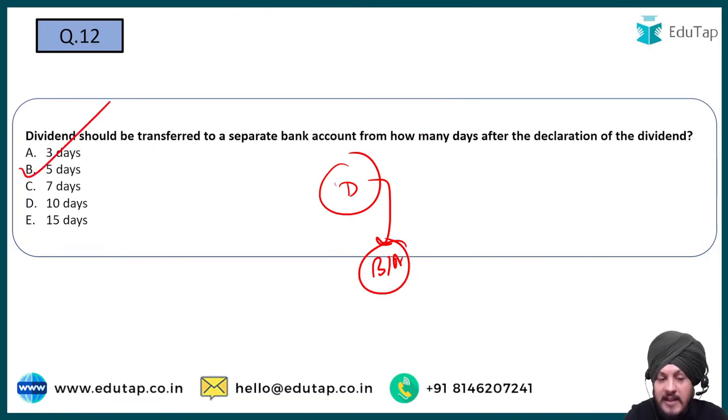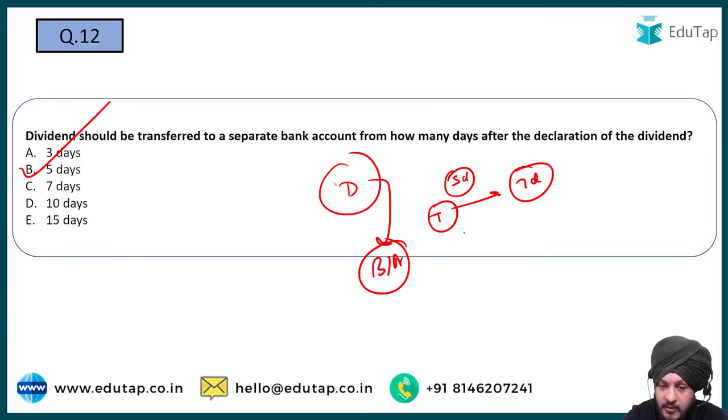Because if you talk about the life cycle of dividend payment, the declaration of dividend has to be moved to a separate bank account within 5 days. This is something that you would be knowing. I think it is under section 123. So within 5 days it has to be moved to a separate bank account. Then if you are not able to pay it, if there is a failure to pay, I want you to read about this timeline also, which is basically 7 days if you fail to do so.